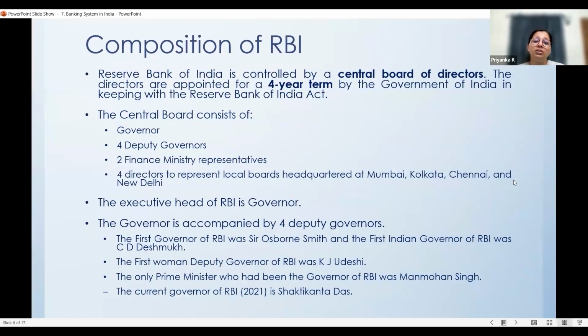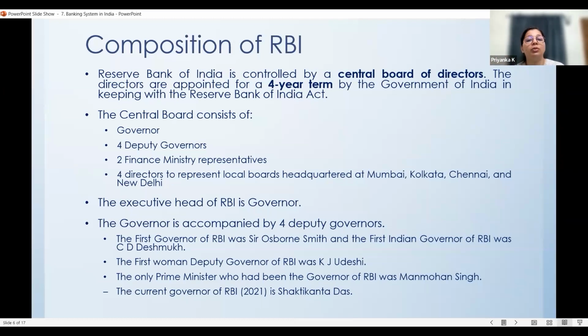So, what is the composition of RBI? Now, RBI is an organization. There needs to be some governing body who will be running this bank. Like every organization, it has to have its own members. So, who are the members who run RBI, or what is the composition of RBI? This is also important. The RBI is actually controlled by the Central Board of Directors. The name is called the Central Board of Directors. It is controlled by the Central Board of Directors.